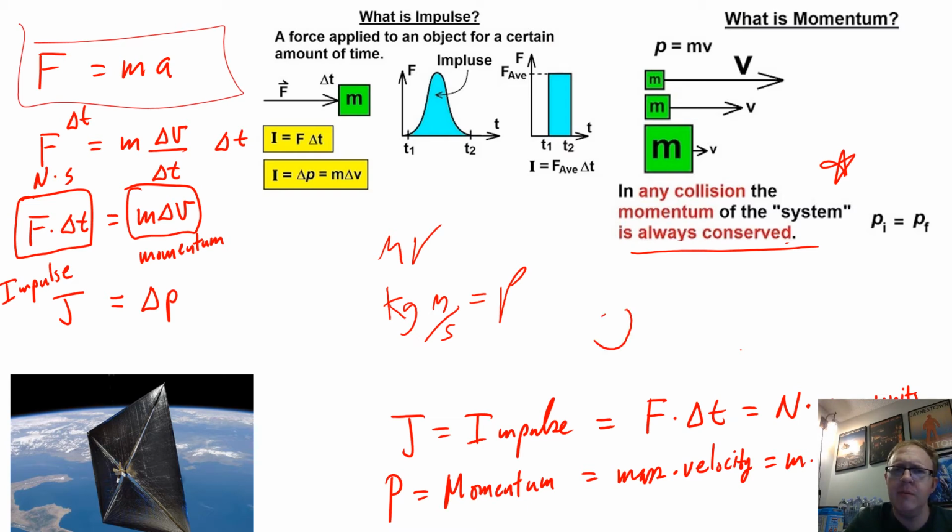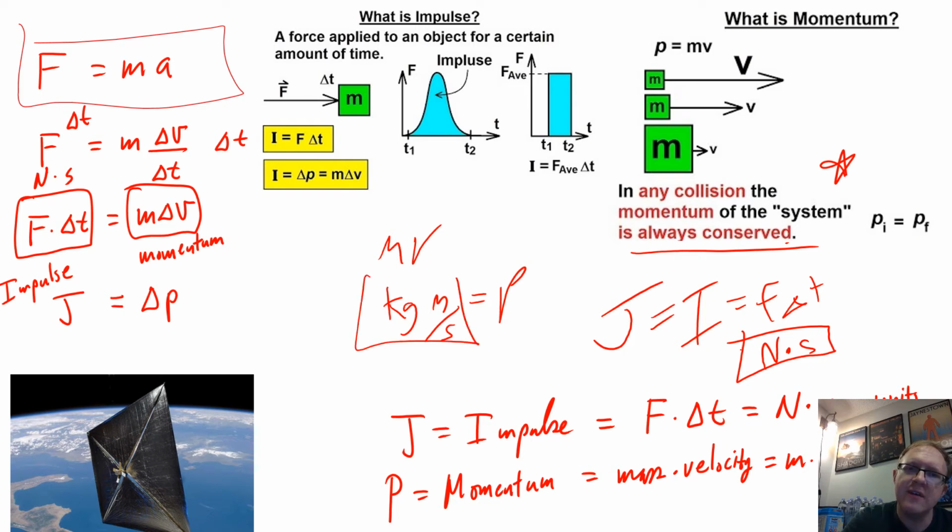Impulse J, which I sometimes see written as I. Impulse is force times time. It has units of Newton seconds. Newtons are kilogram meters per second squared, and you multiply that by the second, they turn into kilogram meters per second. So they have the same units, which they need to because they are literally equal to each other.